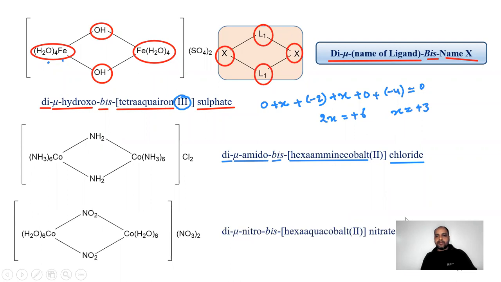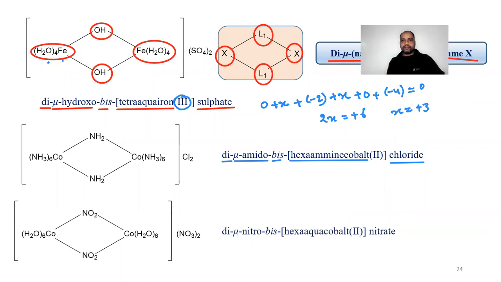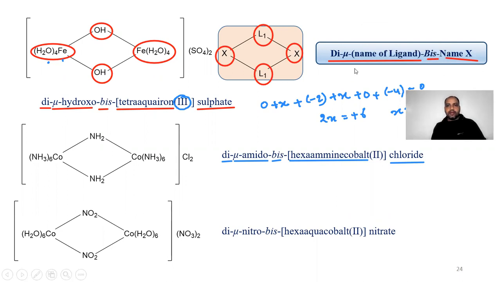Again, solving another question, we have got, you can see here now, it is di-mu-nitro and bis hexaaqua cobalt(II) nitrate.